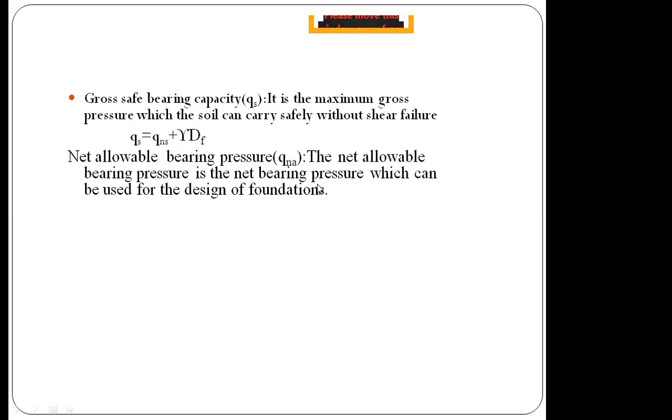This q_na is also giving us a limiting thing, like a border. Even under this pressure there won't be any failure in the soil. That is why it is considered for design.